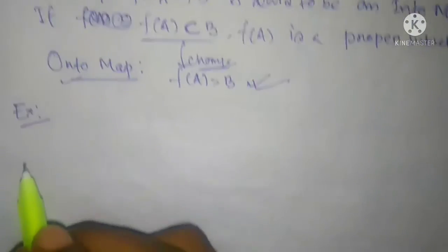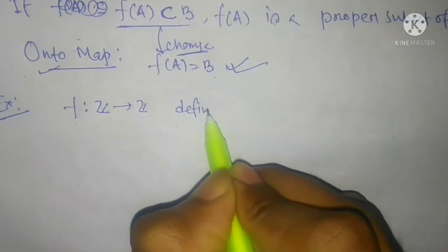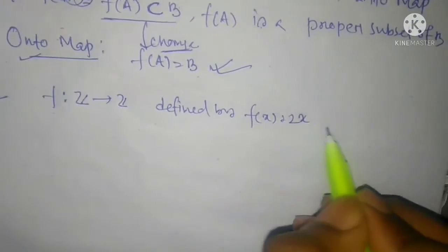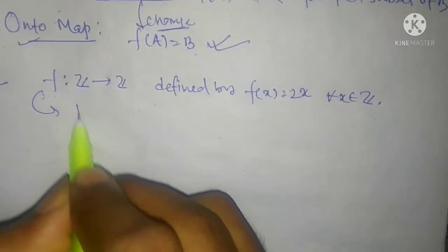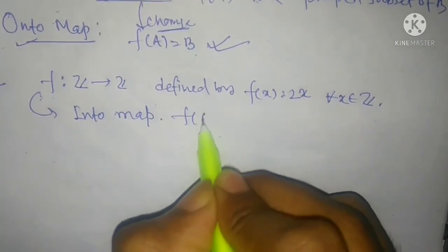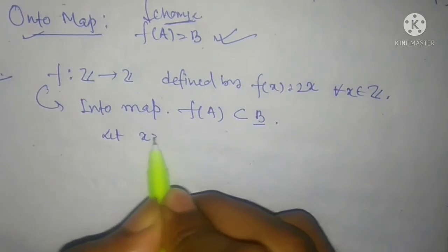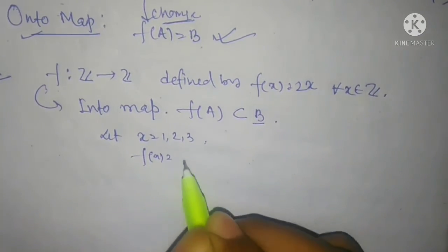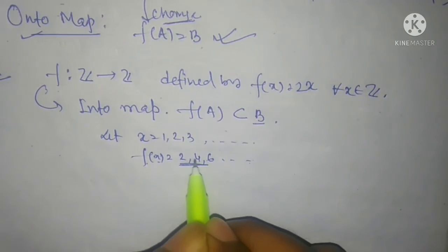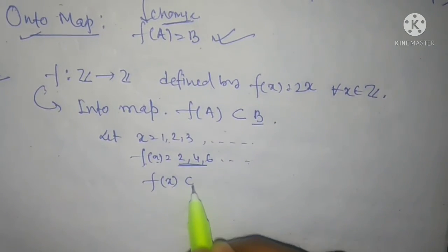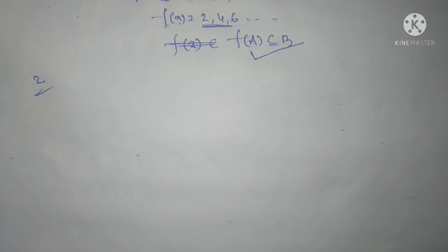Example: let f from Z to Z be defined by f of x equal to 2x for all x belongs to Z. This is an into mapping because f of A is a proper subset of B. If you think how is this possible, let x equal 1, 2, 3, then f of x equals 2, 4, 6, and so f of A is a proper subset of B. This is an into map.